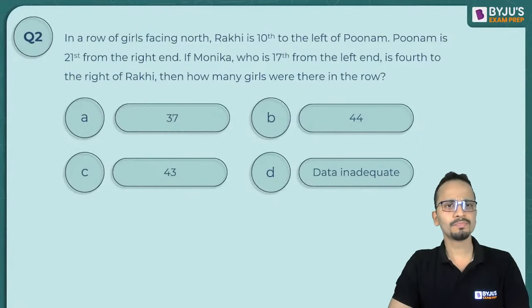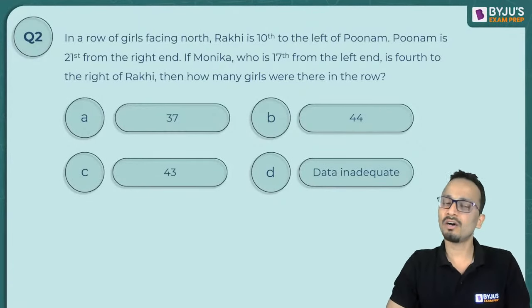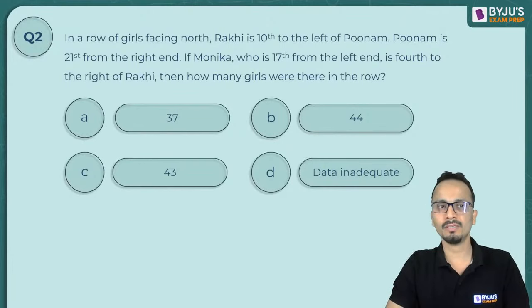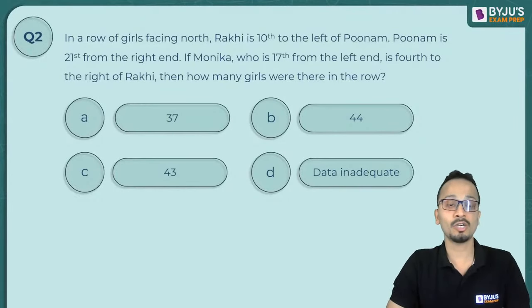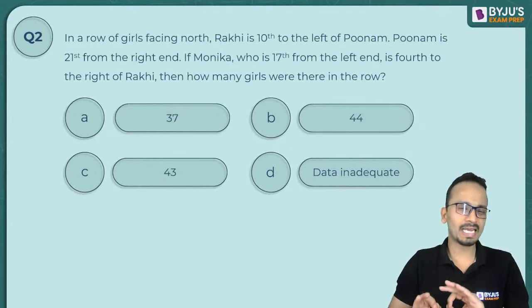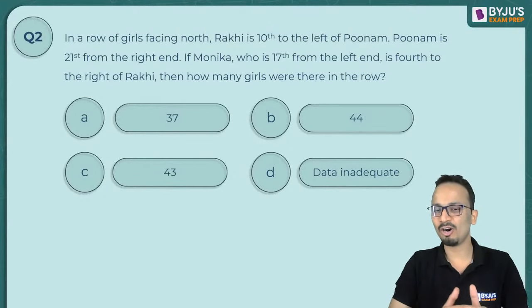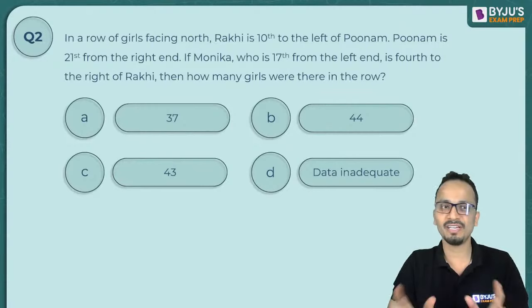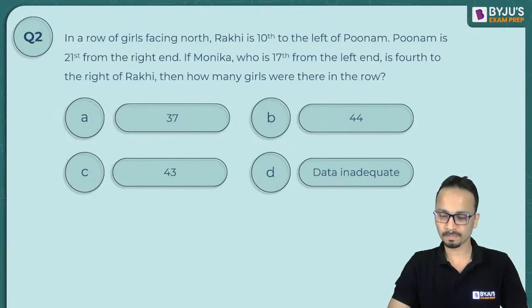Now, question number 2. In a row of girls, all of them facing north, Rakhi is 10th to the left of Poonam. Poonam is 21st from the right end. If Monica, who is 17th from the left end, is 4th to the left or to the right of Rakhi, then how many girls are there in this row? So, like a similar question, but definitely on a higher level of difficulty as compared to the first question.